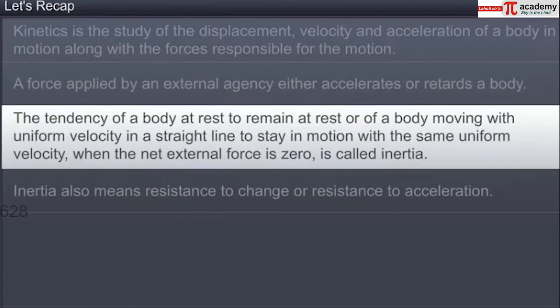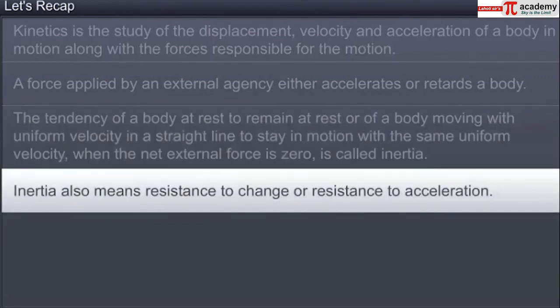The tendency of a body at rest to remain at rest, or of a body moving with uniform velocity in a straight line to stay in motion with the same uniform velocity when the net external force is zero, is called inertia. Inertia also means resistance to change or resistance to acceleration.